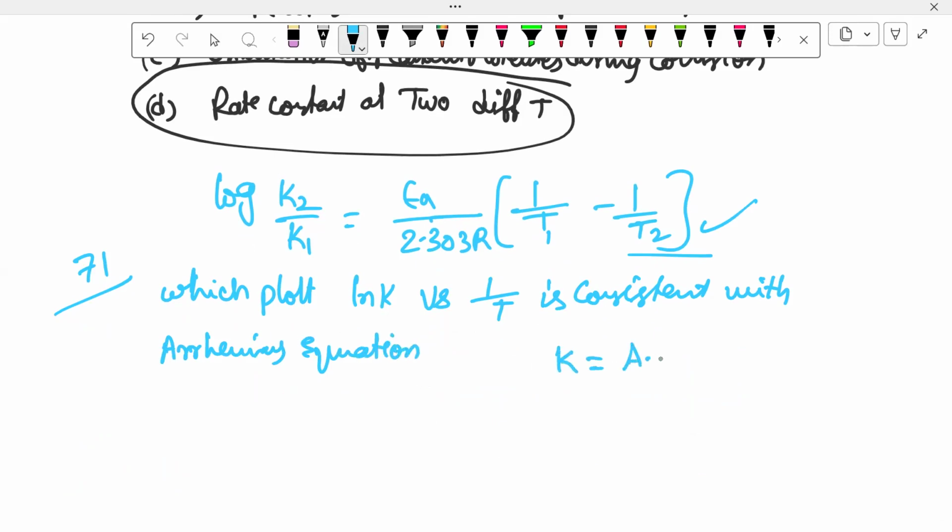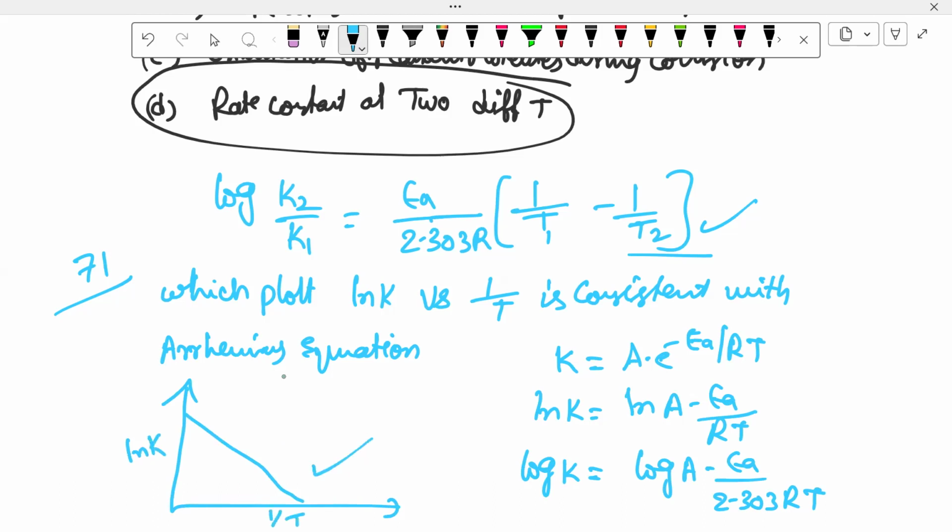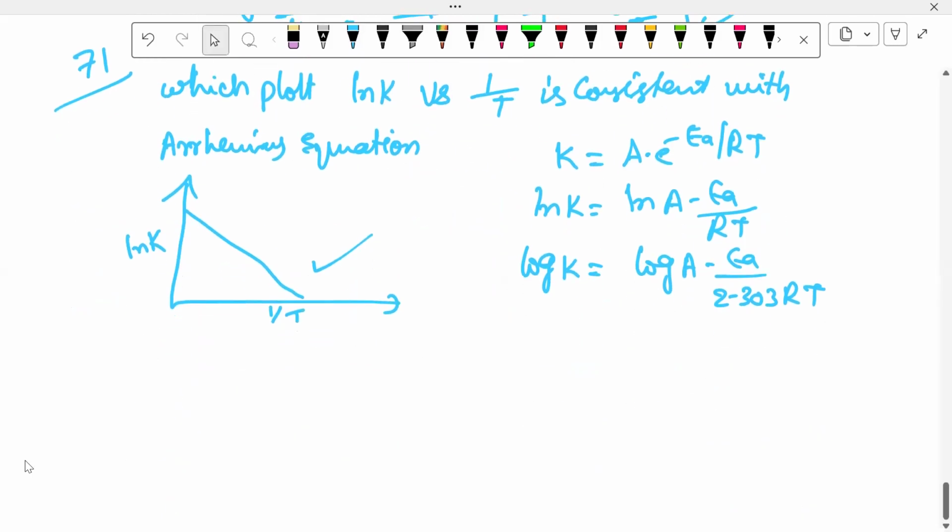K is equal to A into e power minus Ea by RT, one. Next, ln K is equal to ln A minus Ea by RT, another one. Next, log K is equal to log A minus Ea by 2.303 RT, another one. In this, our equation, the fourth option is ln K versus 1 by T. Fourth. Next, 72 we proceed.